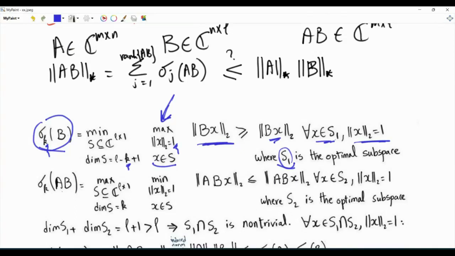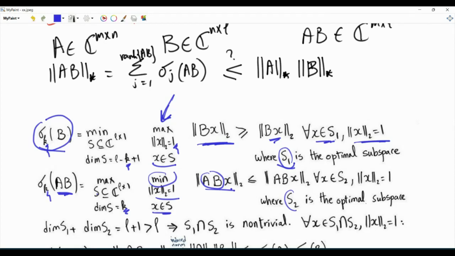The kth largest singular value of the product AB. We can characterize this singular value by the following optimization problem. For every subspace of the L-dimensional complex space, where the subspace has dimension k, over all vectors in that subspace with unity L2 norm, we minimize the L2 norm of the vector, which is the matrix AB times x. The kth largest singular value of AB is the maximum of the minimum.